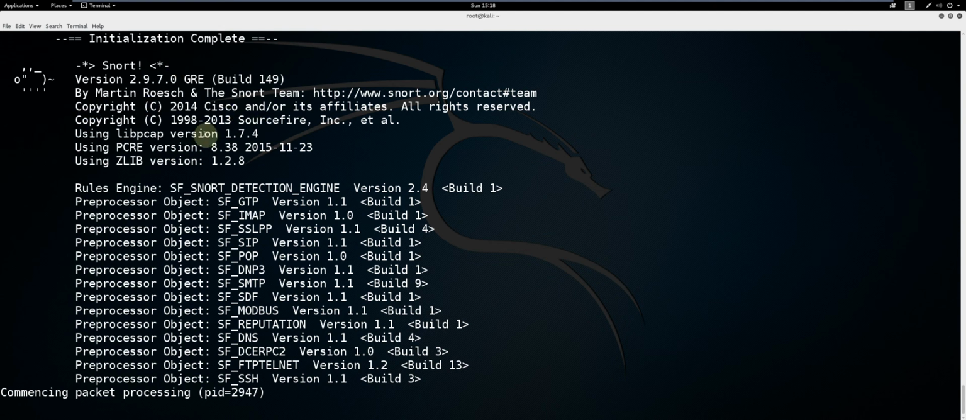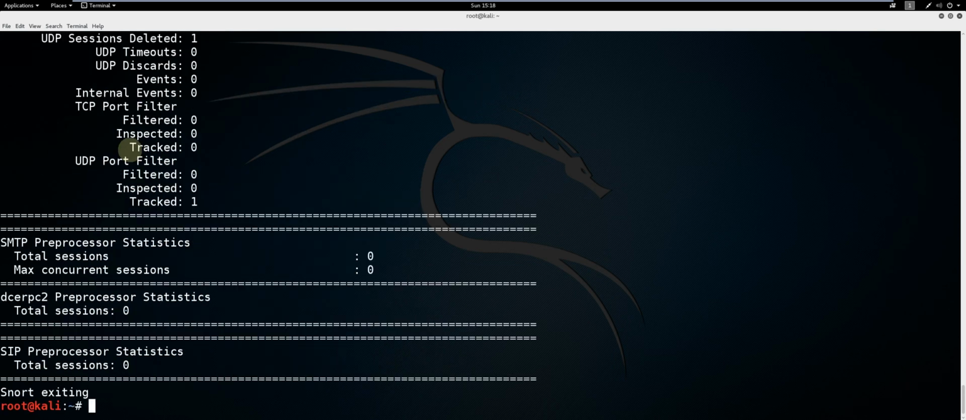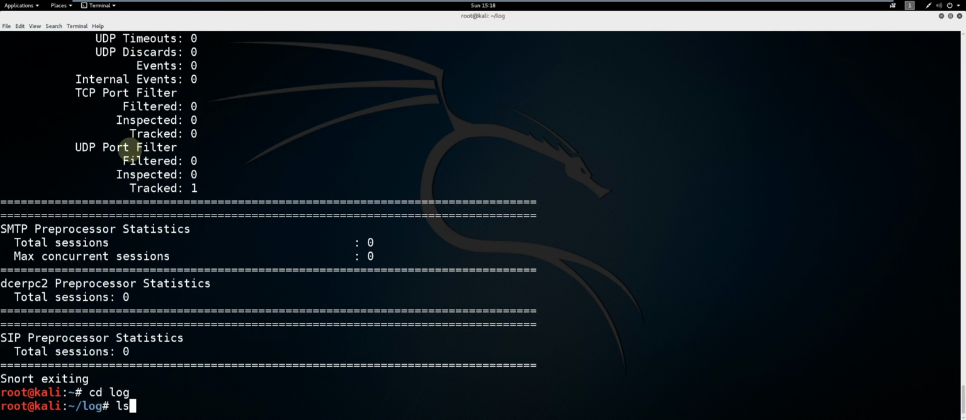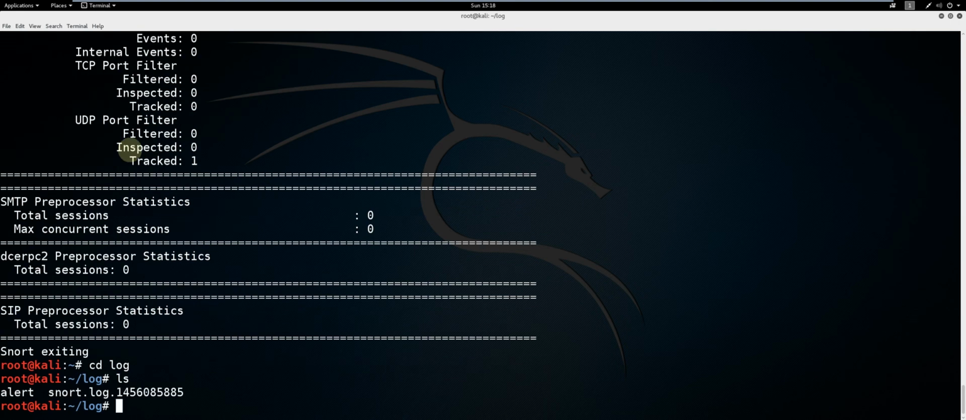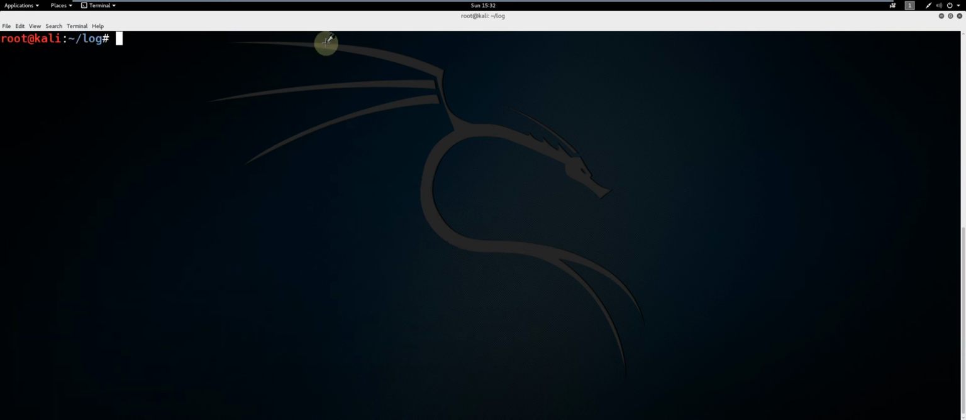To verify that your logs are populating properly, just check out your log file and make sure that it's being populated with the alert file. Type cd log to change to that directory. Type ls to display the contents of that directory. Looks like it's working. I'll go ahead and remove the contents of the log file.